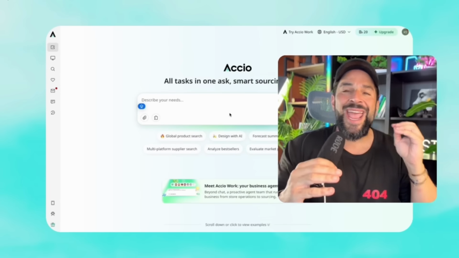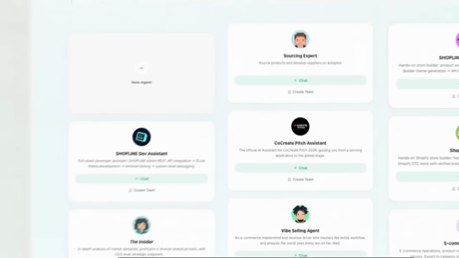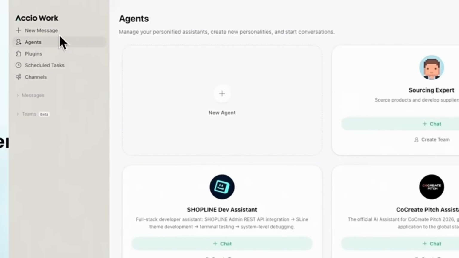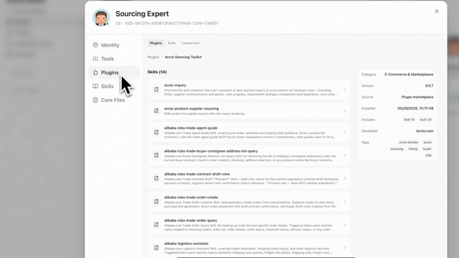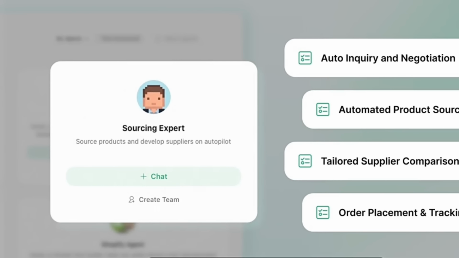So the platform is Accio Work, and it comes to solve a very big problem for every person that wants to start a business. It does the business analysis. You can design products, you can find suppliers that are offering specific products, negotiate with them, create agents in order to do the search automatically, build stores, track your competition, design products that do not exist, and you can bring them to life from zero, and so many others. So let me show you.